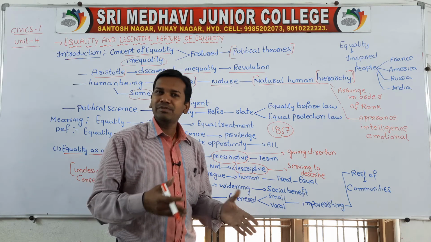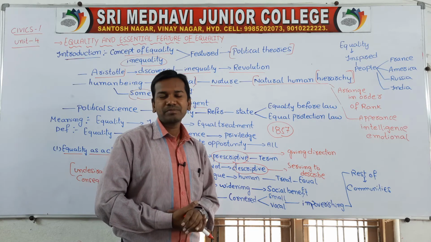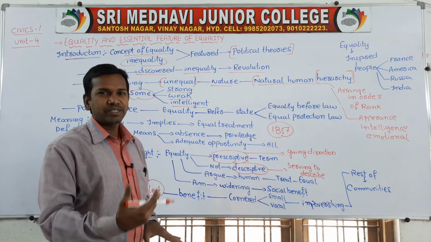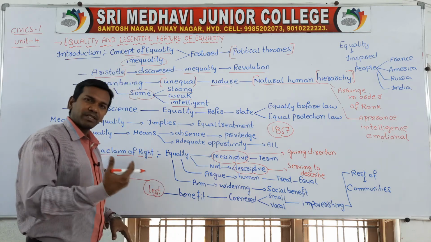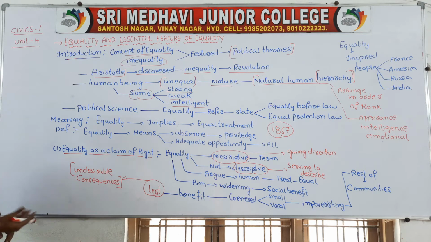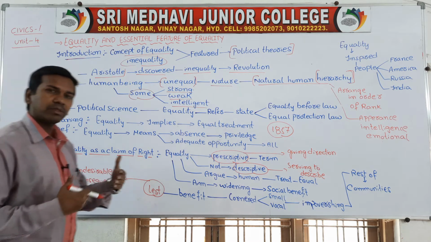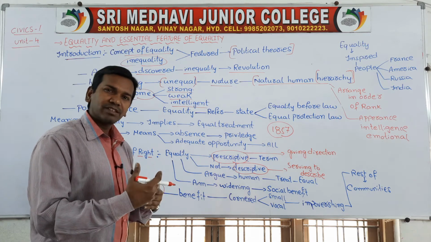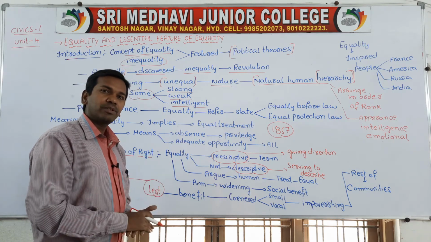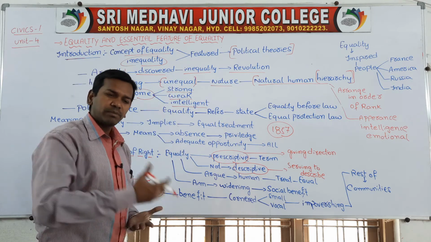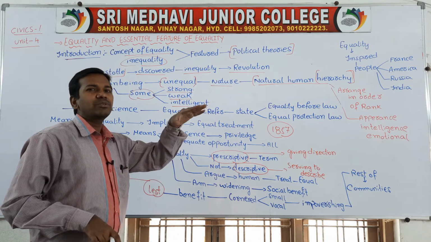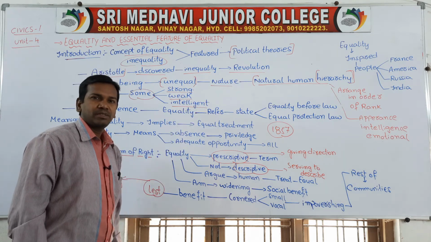So sometimes inequalities are mainly because of nature, hierarchy. Human beings are not quite equal in nature. Some people are highly good in appearance, some people are very intelligent, some people are very sportive, etc. So the people who have good natural capability will go very fast. They will develop in life, they will go for the higher positions. But the people who lack this ability will still be backward. So that is also a cause of inequalities.